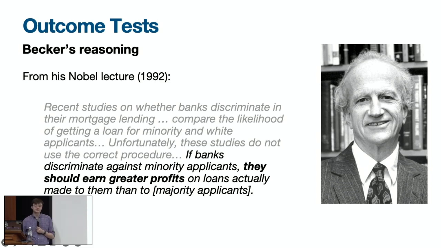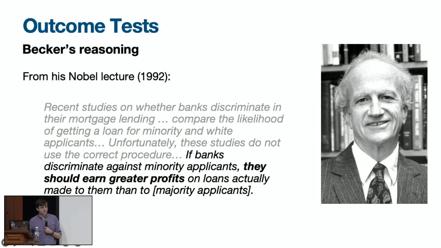He said that if banks discriminate against minority applicants, they should earn greater profits on loans actually made to them than to majority applicants. This was confusing to me the first time I heard it, but the intuition is pretty straightforward. If we imagine that the repayment rate for minority borrowers were, say, 95%, but for majority borrowers it were only 30%, then that would be a very strong signal that the bank held minority loan applicants to a higher lending standard, meaning that only exceptionally qualified minority applicants were getting loans.